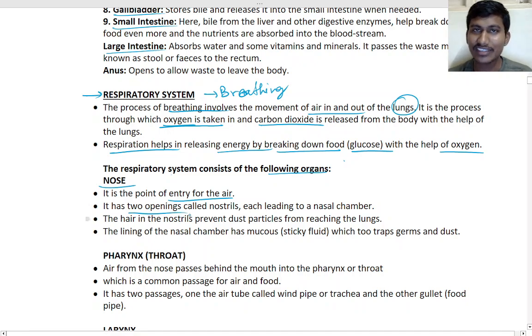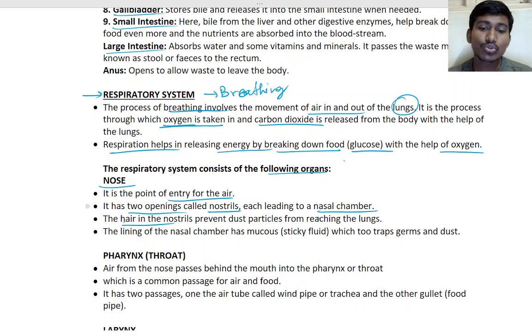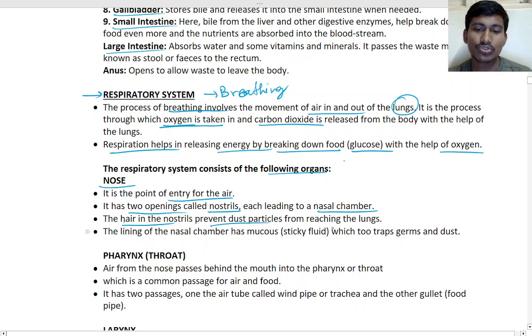The nose has two openings. What do we call them? Nostrils. Two openings leading to the nasal chamber inside. In our nose we have hairs. What do they help with? They remove dust and prevent it from reaching the lungs. The lining of the nasal chamber has mucus. What does it help with? It helps in removing germs and dust.